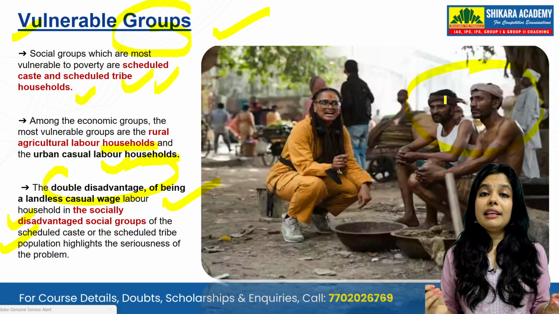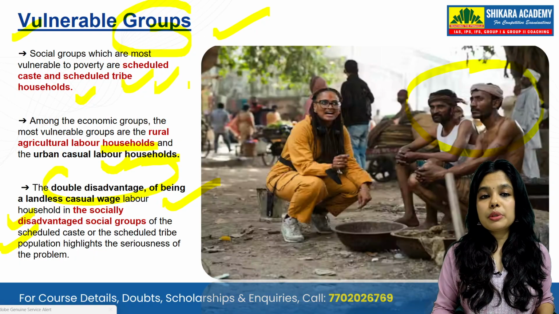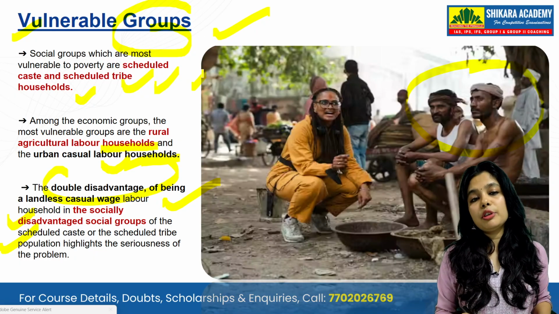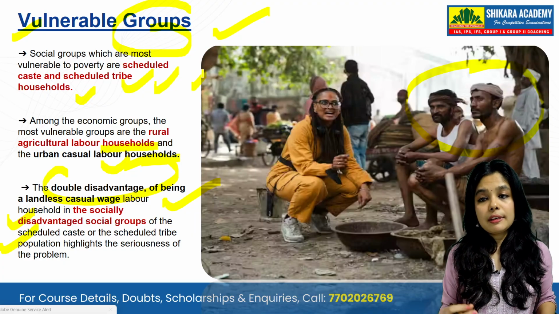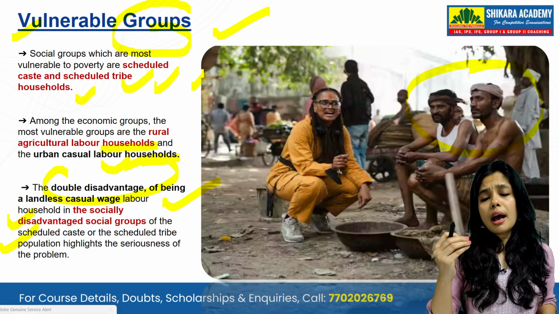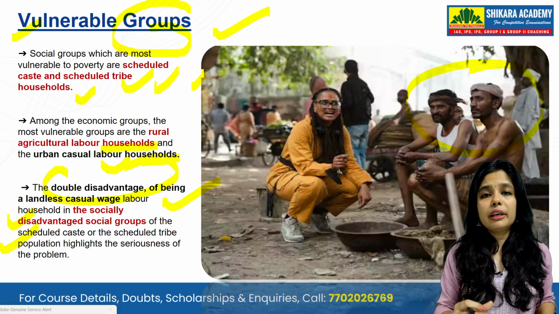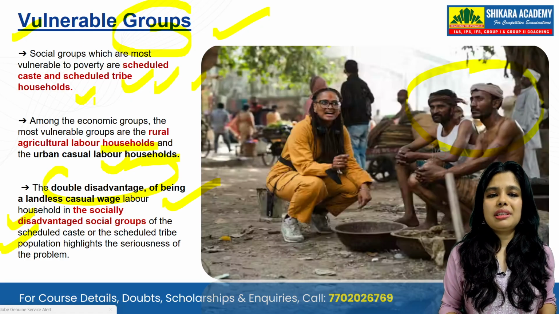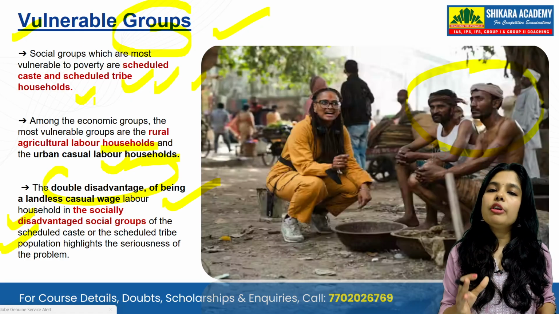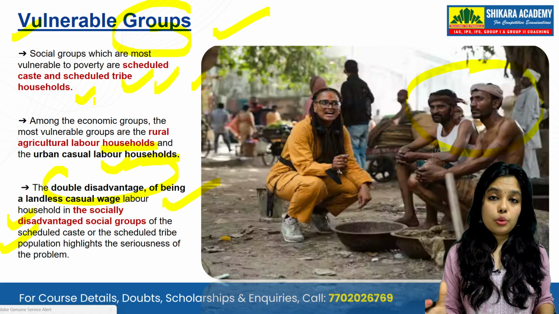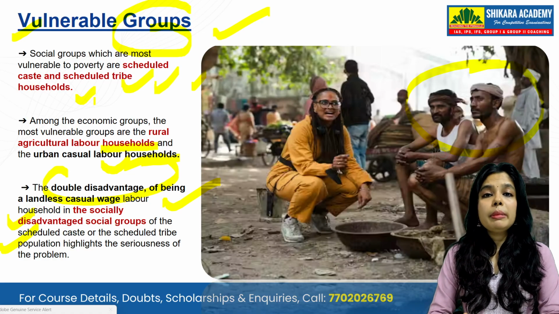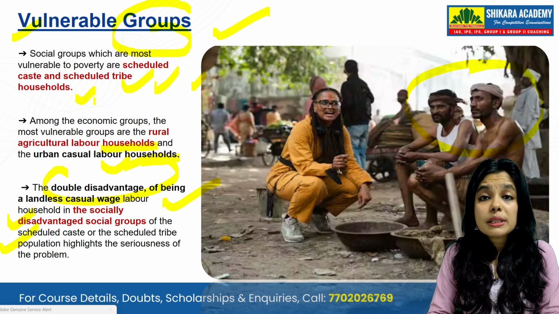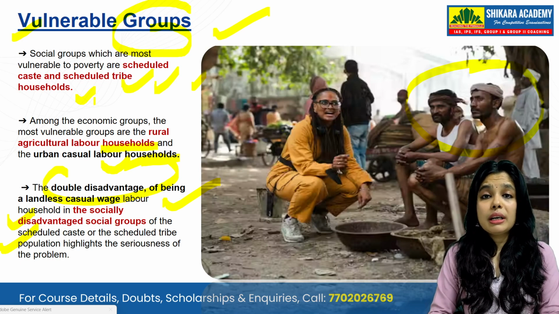Now, what are the vulnerable groups? According to the NCERT, they are your scheduled castes, scheduled tribes, the lower backward class people who are asked to do a very major kind of work. In this book, they are still not that updated. But if we talk about vulnerable groups in total, my dear students, they are women who are not working, people who are handicapped, the old people, and the children who are dependent.